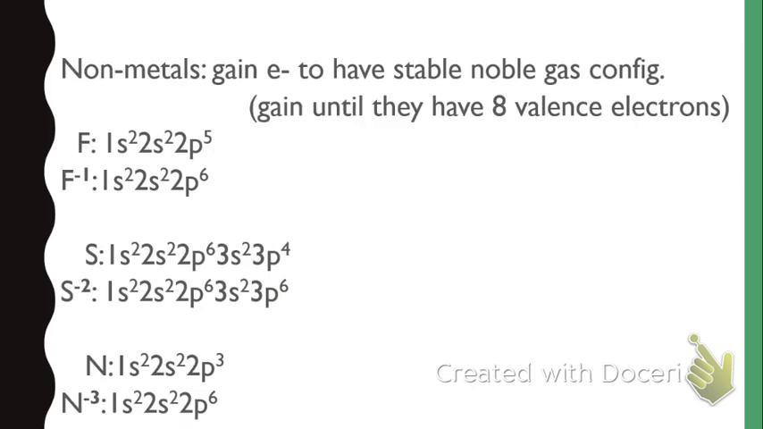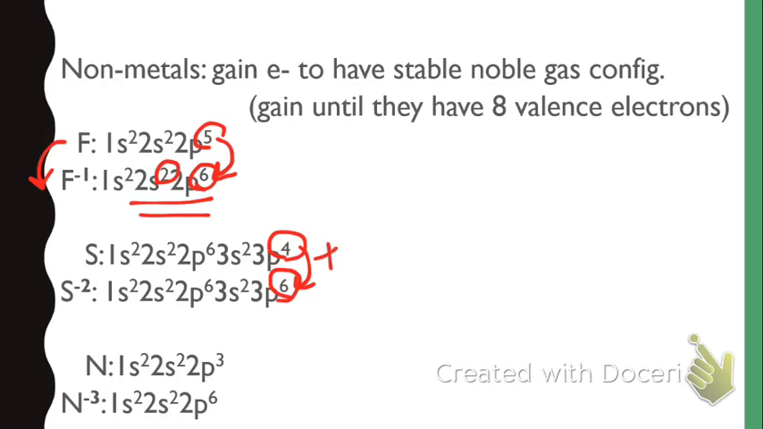Now, looking at our non-metals, those gain electrons to have a stable noble gas configuration, which means they're going to gain until they get 8. And these are much clearer and much simpler looking reactions and changes, because when fluorine becomes fluorine -1, it gains 1 electron, and it just goes from having 2p5 to 2p6, and gets that 8 valence electrons by gaining 1. Sulfur ends at 3p4, and so in order to get stable with a noble gas configuration, it needs to end at p6, and so it gains 2 electrons in order to get there.